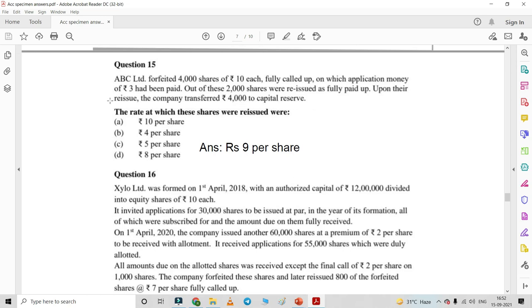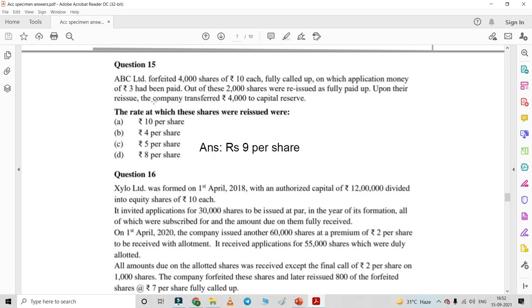That means only 2,000 has been used on reissue, and as there are 2,000 shares, the amount used for reissue is only rupee 1, because 2,000 rupees divided by 2,000 shares will come to rupee 1.